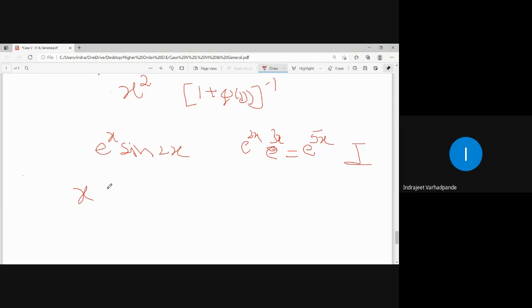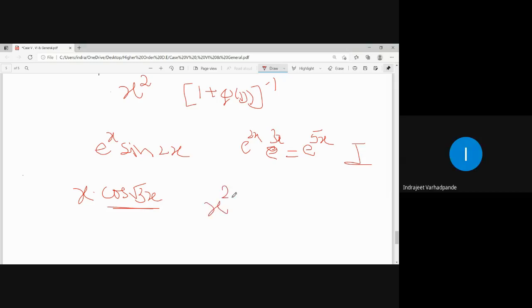What about x into cos root 3x? Case 5. What does case 5 say? X is linear and it is multiplied by sin ax or cos ax. Is that understood? Yes, sir.